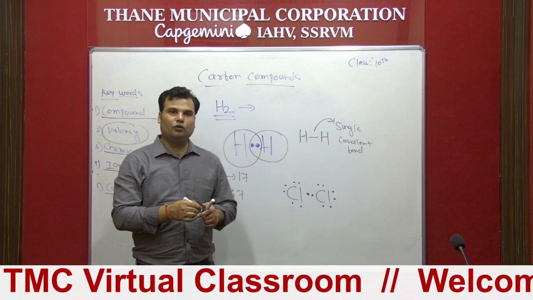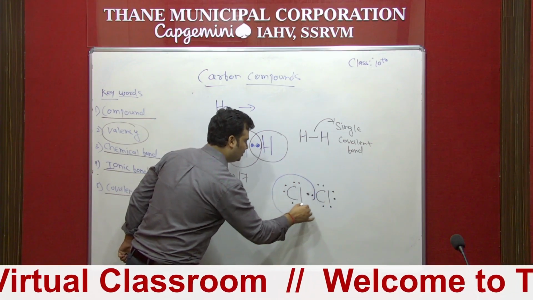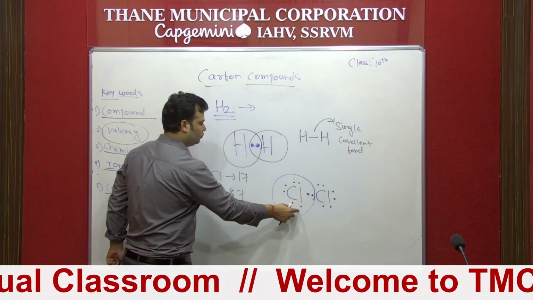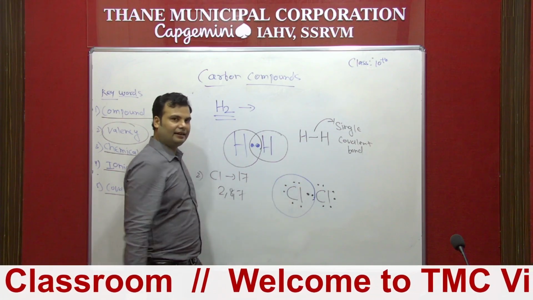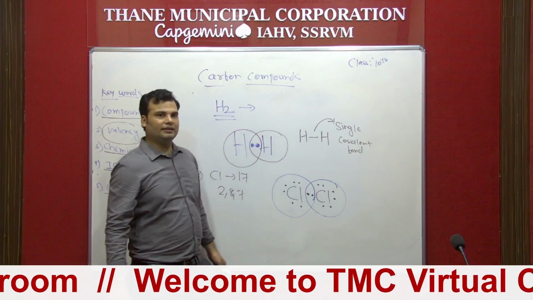So again chlorine wants to complete their octet. Again sharing of electron, you can see here. That is how many electrons? 2 plus 2, 4, 6, and 8. 8 electrons. Similarly chlorine again. There is a sharing of electrons.